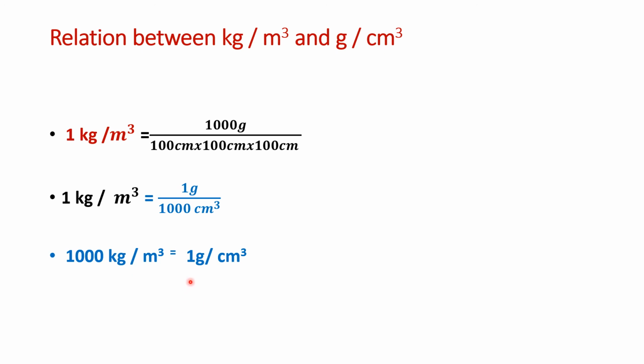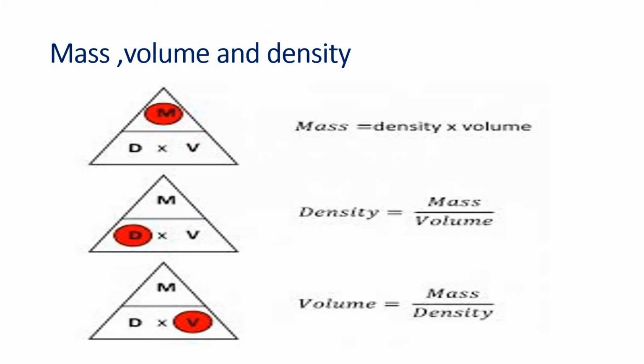So this is a very simple relationship. If the density is given in gram per centimeter cube and you are asked to convert it into kilogram per meter cube, you just have to multiply it by 1000. So if I ask what is 5 gram per centimeter cube, you will say it is 5000 kilogram per meter cube. And the reverse: if it is given in kilogram per meter cube, then you have to divide it by 1000 to get gram per centimeter cube. So remember this relationship. I hope you have learnt it in your 7th standard also.